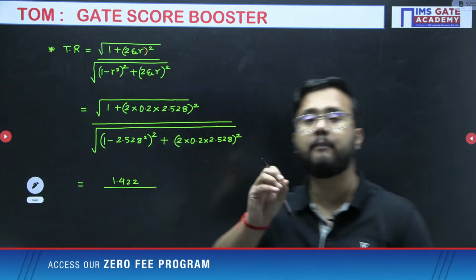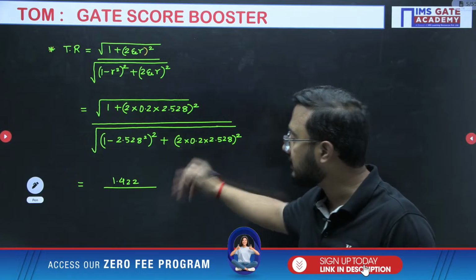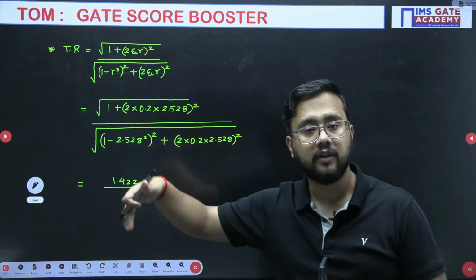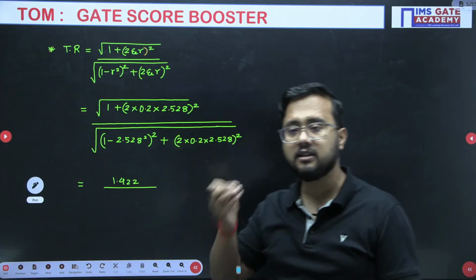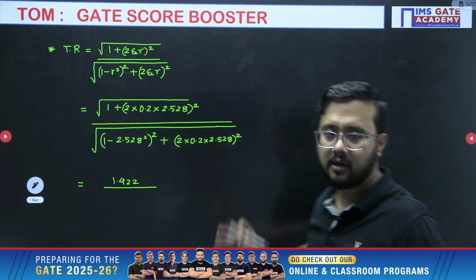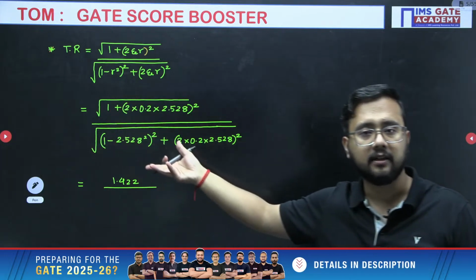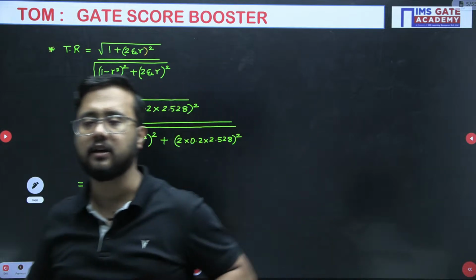You should do it in parts. First numerator you have calculated, then denominator, then you have divided. Don't try to write the entire formula in the virtual calculator. There will be chances of mistakes then. There is no problem in doing the part-wise calculation. First numerator part, then denominator part. Within numerator also first this part, then finally numerator you will be getting. So please take care of the calculation part. It is very, very important.